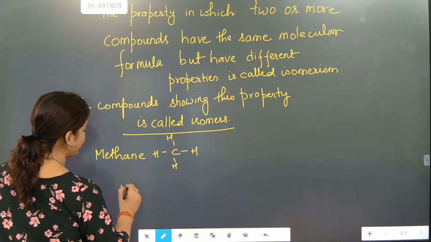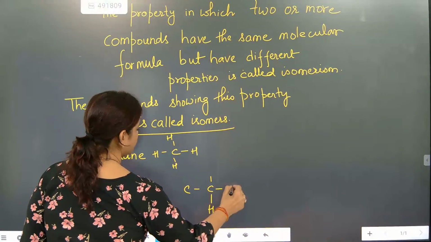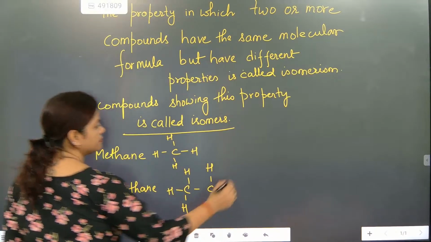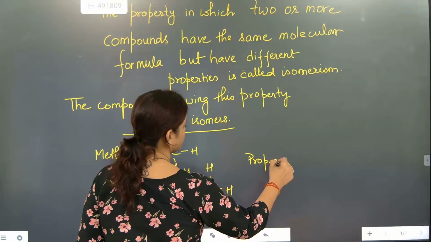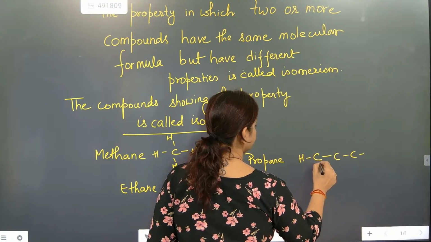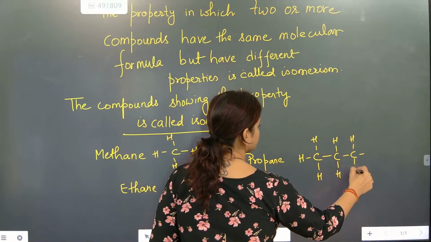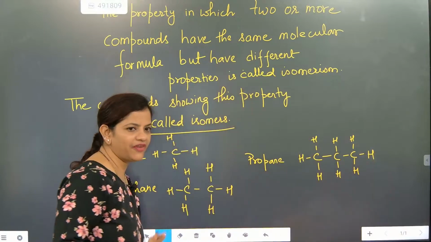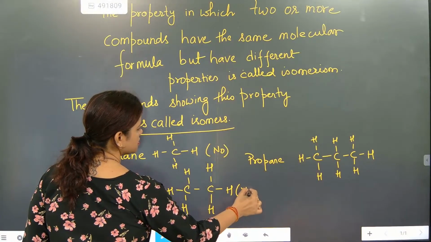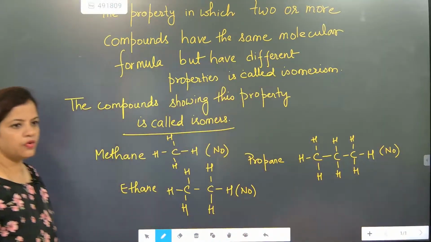Don't draw with ethane, I am explaining this one. If you want, you can draw ethane, propane. They don't have isomers. No isomers.